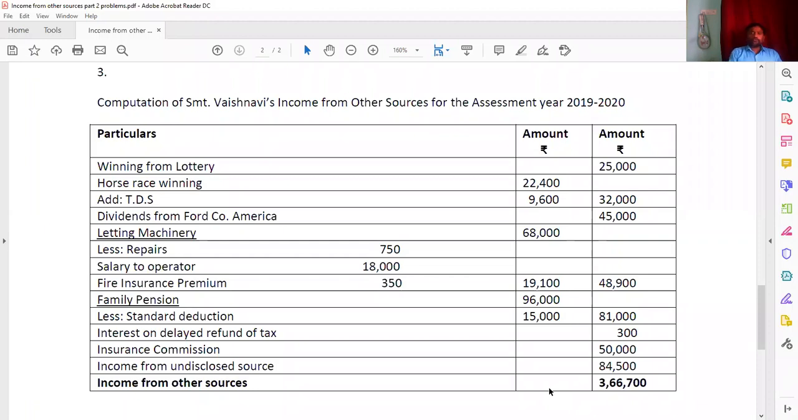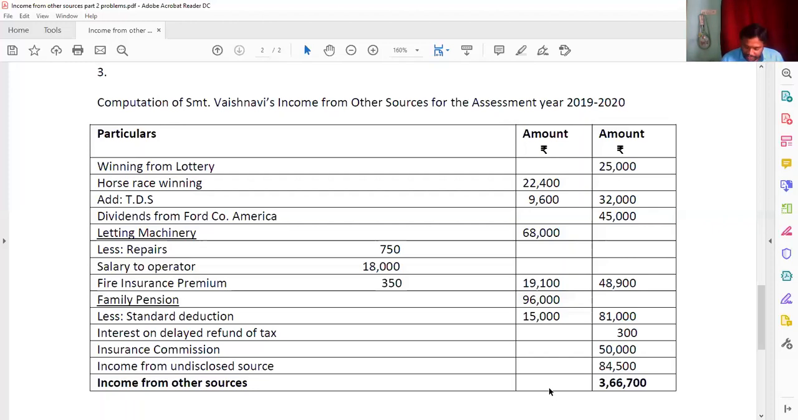Now look at the fourth question. The following incomes were received by Mr. Ravi. Compute the income under the head income from other sources. Income from agricultural land in Punjab is exempted. Income from agricultural land in Bangladesh is 50,000, and you have to subtract the 17,000 expenses, so you write 33,000 in the outer column.